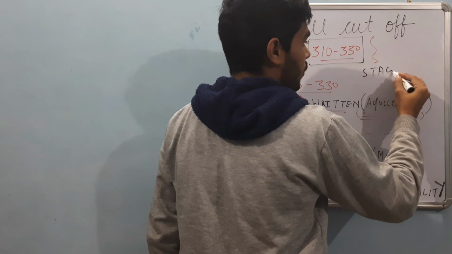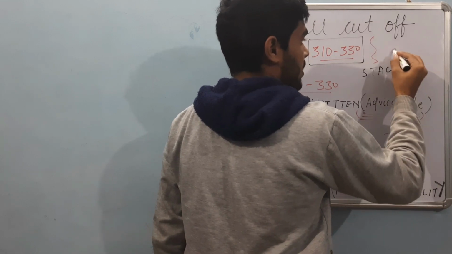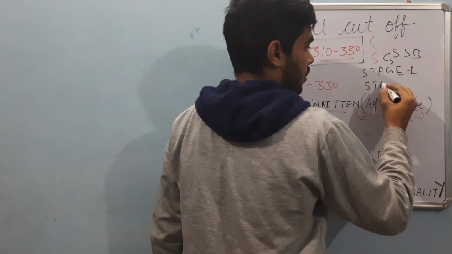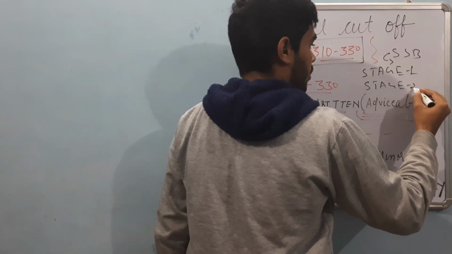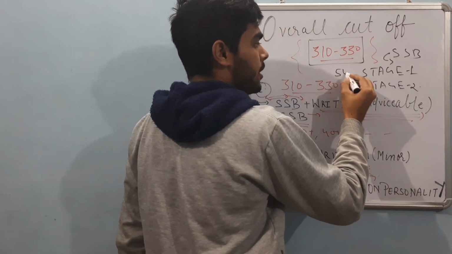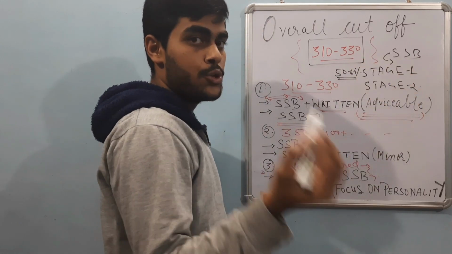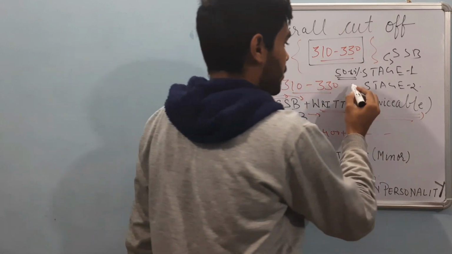SSB is divided into two parts, stage 1 and stage 2. In stage 1 alone, 50 to 60% of candidates get screened out and do not get the chance to show their caliber and potential in stage 2.